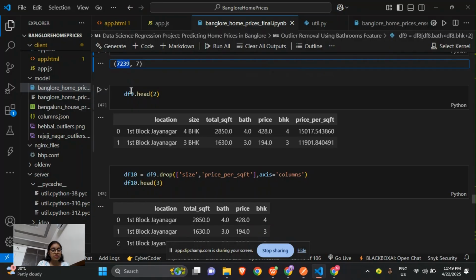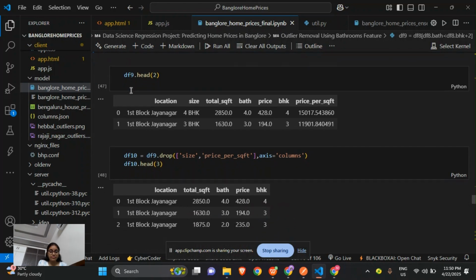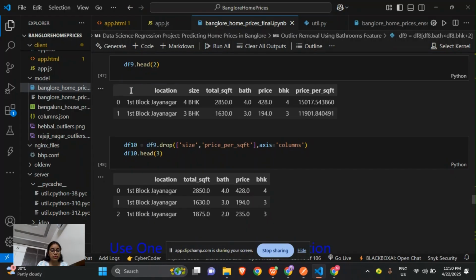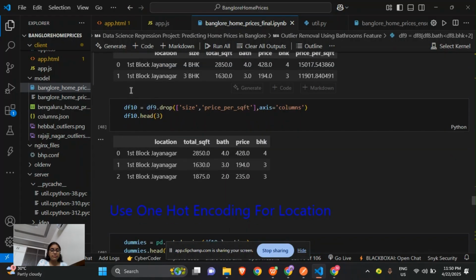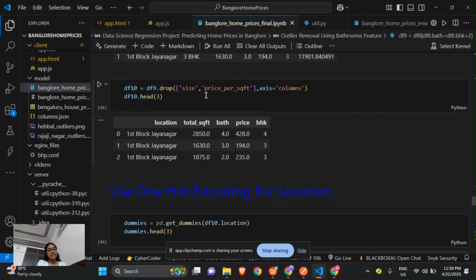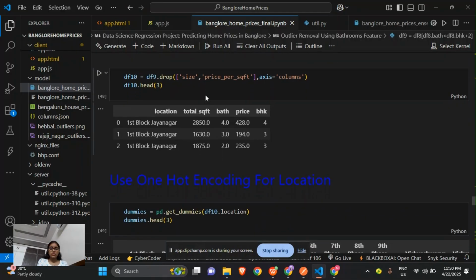And then we have shown the first two rows, such that all the features are shown, and we will keep track of all the features. We will now drop the unnecessary columns, that is size and price per square feet, which we created earlier for this.